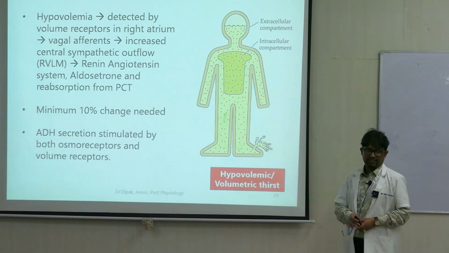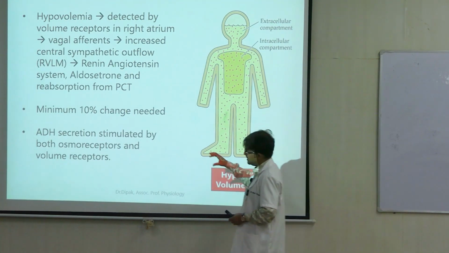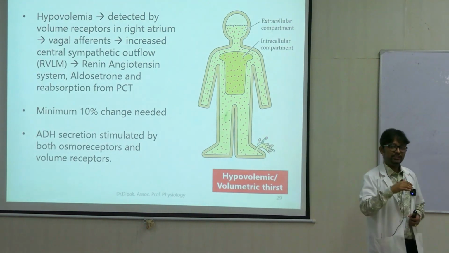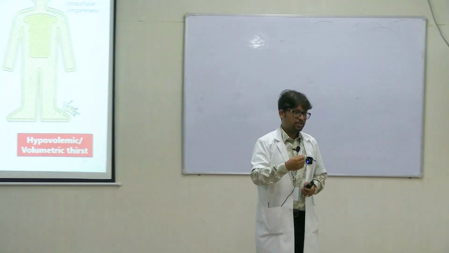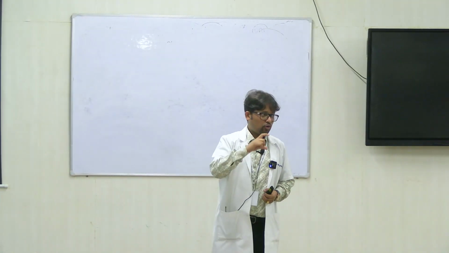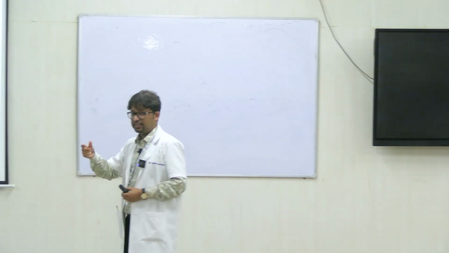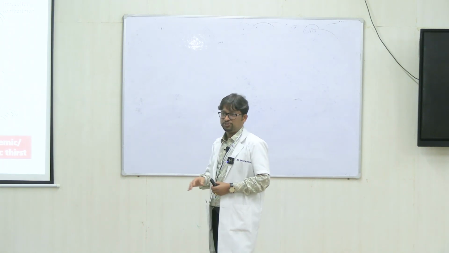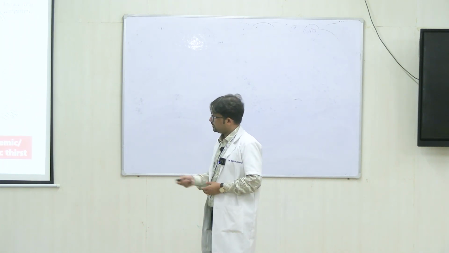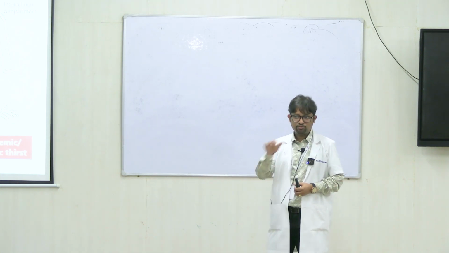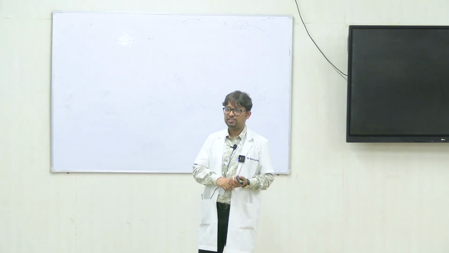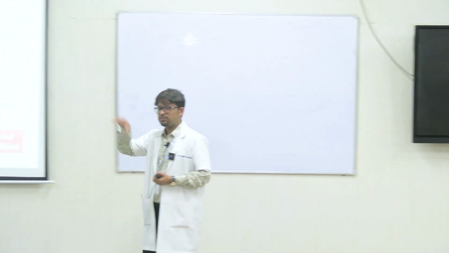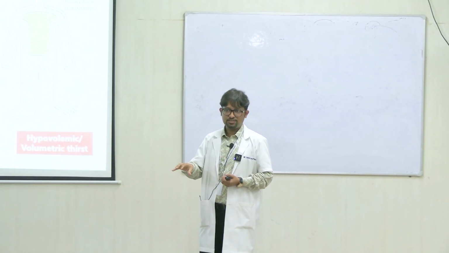For this mechanism to act, you need around a 10% change. So why is osmolarity a more important, more common, or earlier trigger? Because if there is even a 1% change in osmolarity, there is a mechanism which responds to that. However, for volume to be a trigger for thirst, you need around a 10% change in the volume to activate the effector responses, either through ADH, the mechanism through the kidneys, or the mechanism through the cardiovascular system, the baroreceptor system.